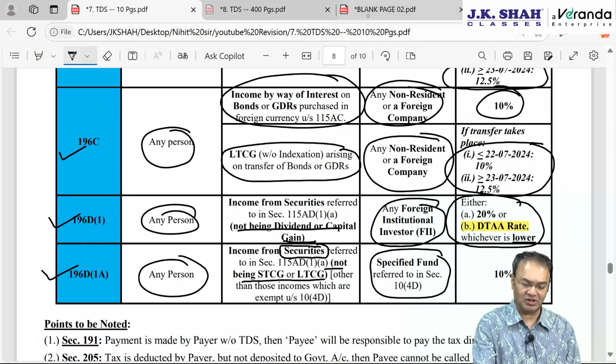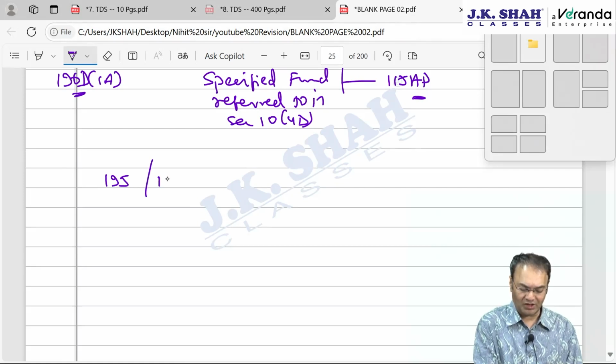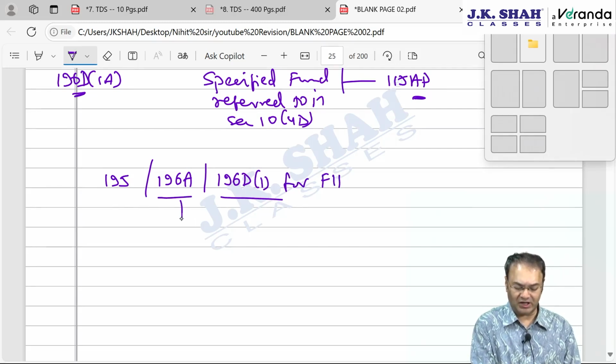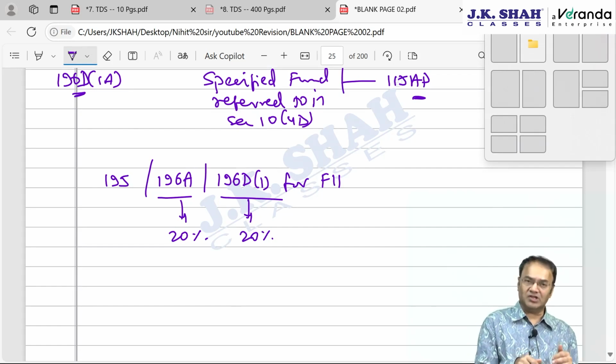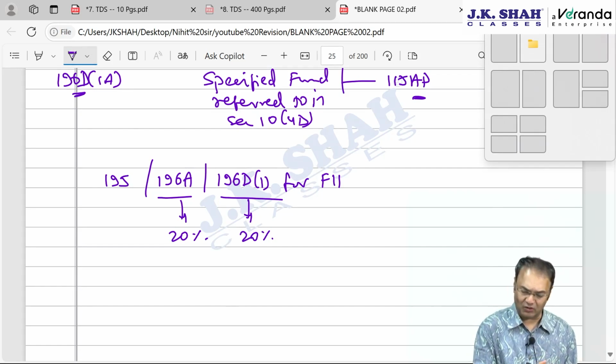Which 3 places? 195, 196A and 196D1. 196D1 is for FII, not for specified fund. At all the 3 places the rate is 20% or DTAA rate, whichever is lower.